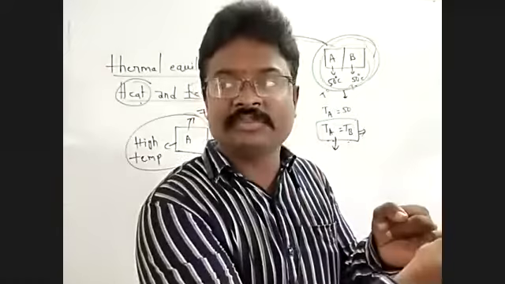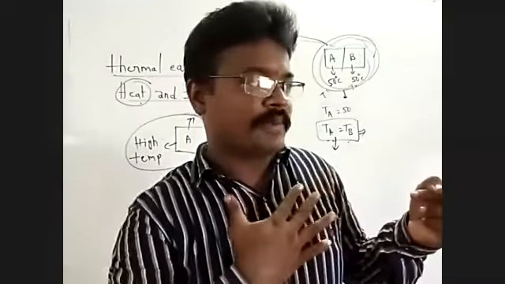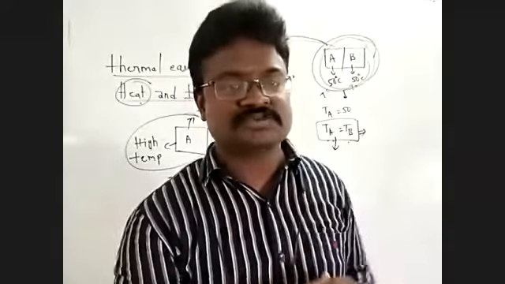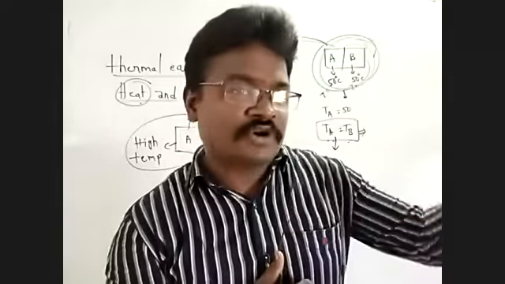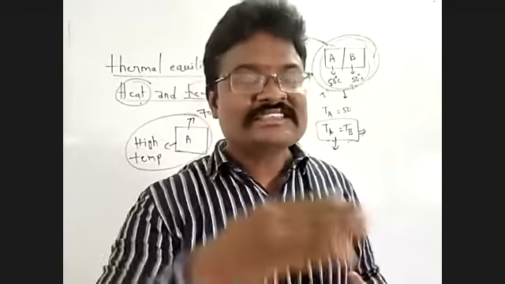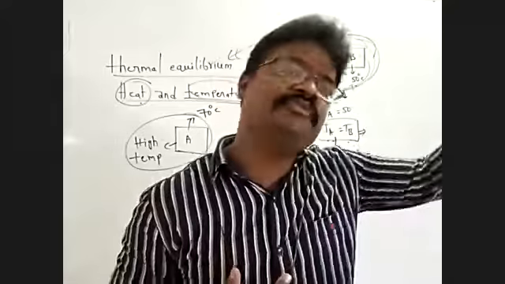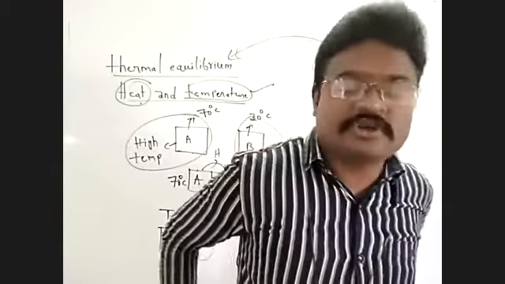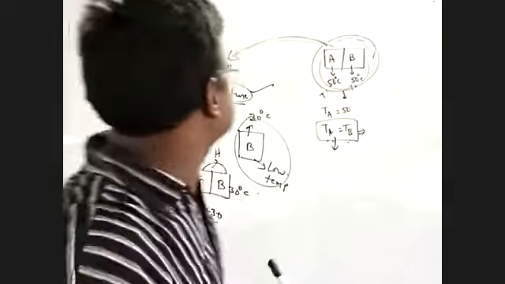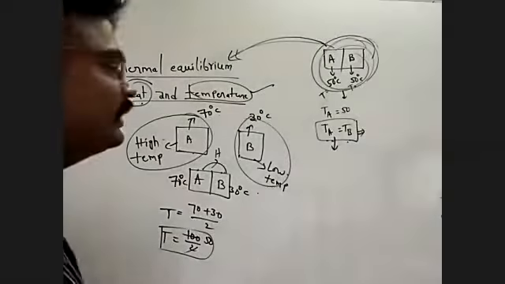Both are in equilibrium. My body and the surrounding atmosphere having the same temperature means my body is in thermal equilibrium with the surrounding atmosphere. That is what we call thermal equilibrium.